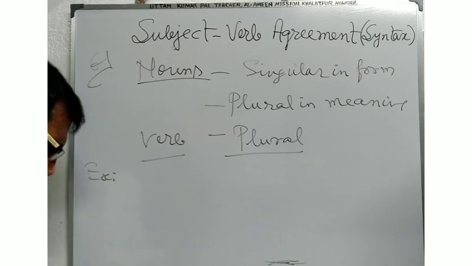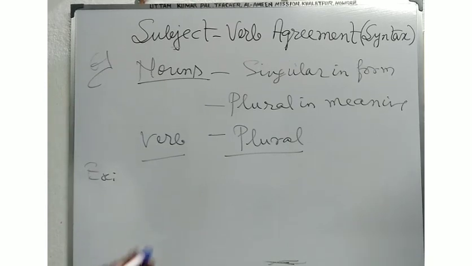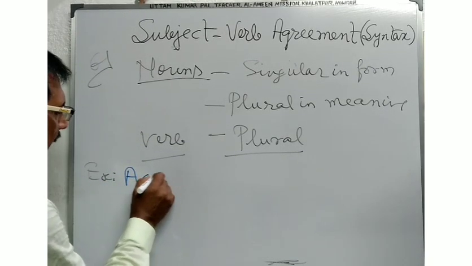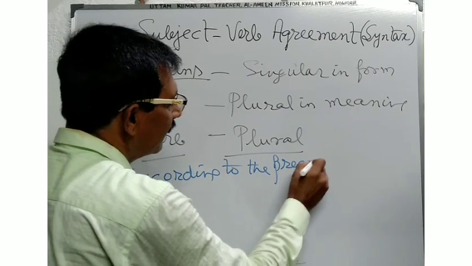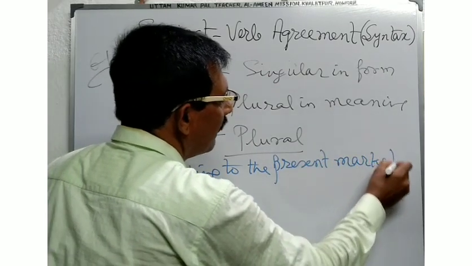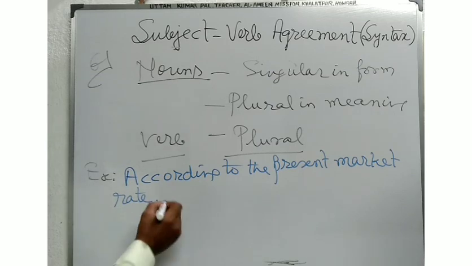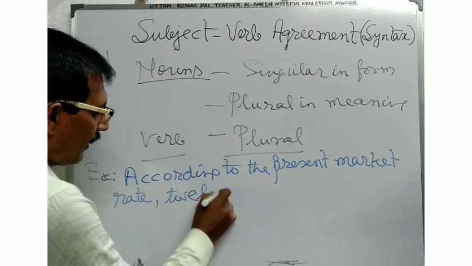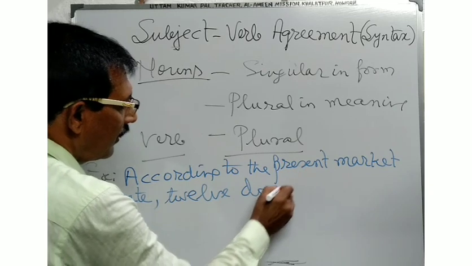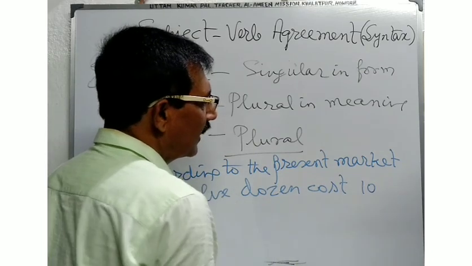Example number 1. According to the present market rate, 12 dozen cost 100 rupees.